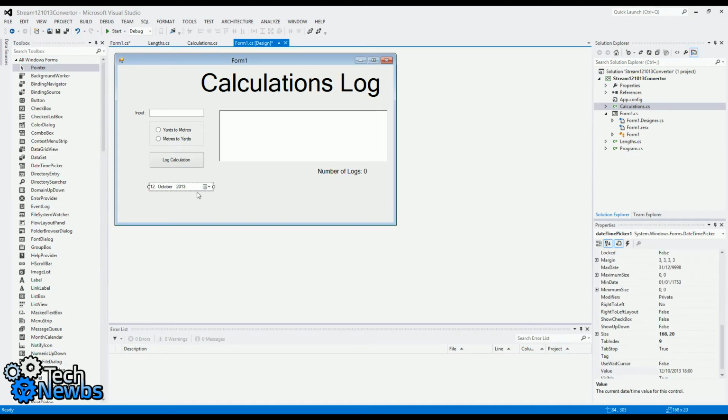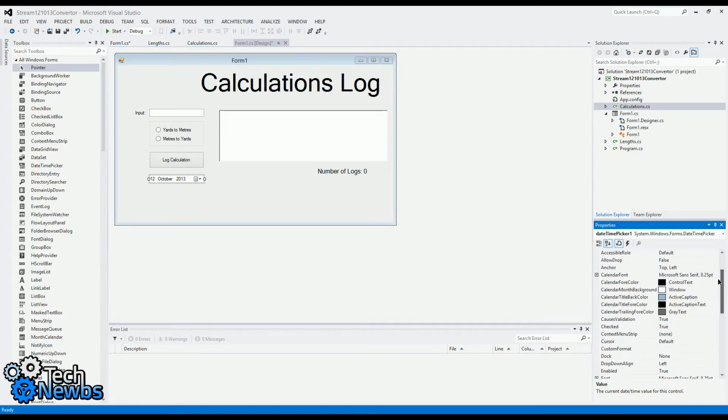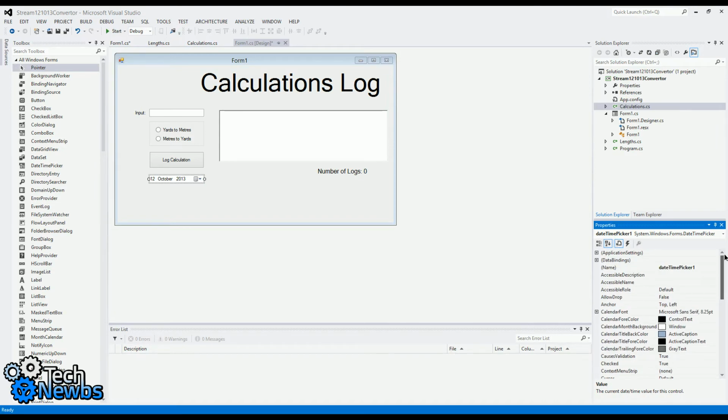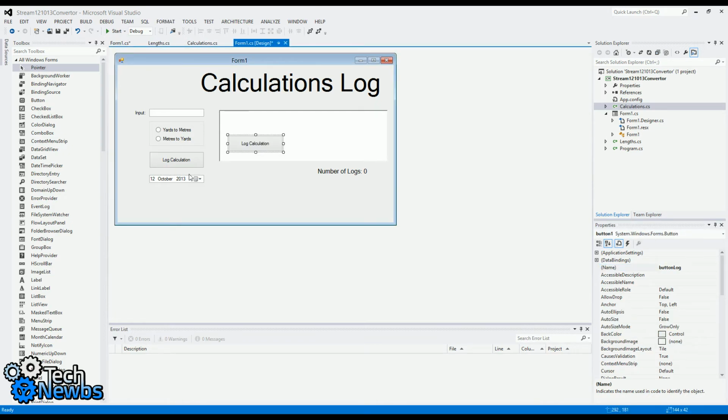Now, there are some things you can do. Like, you can change it over in the properties panel. I don't think I should actually go through it, but well, let's just change this to datePicker. And let's add a new button that will do a different type of calculation.